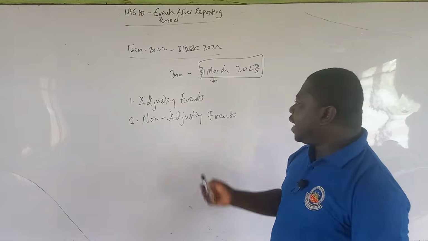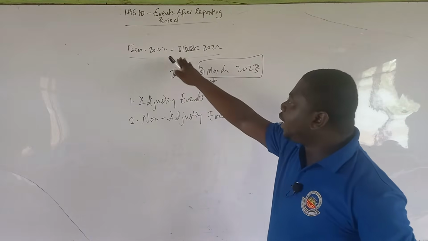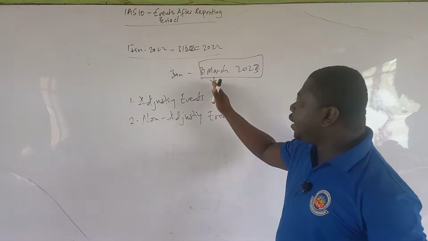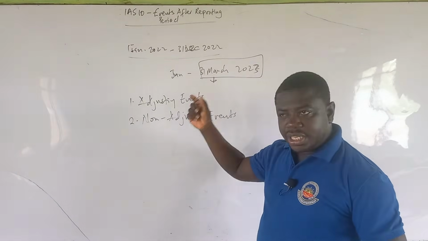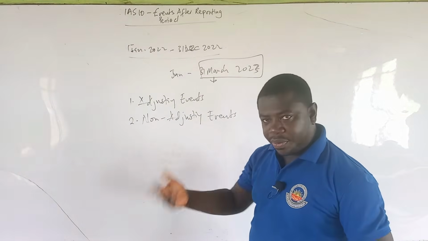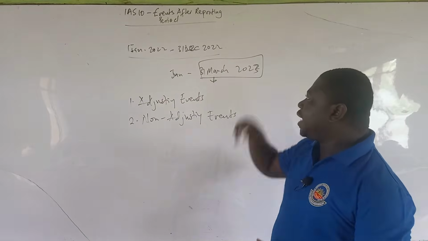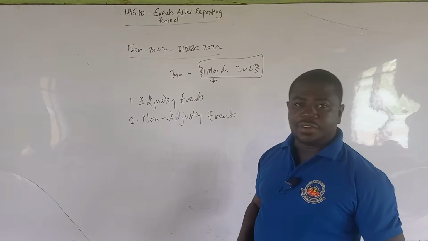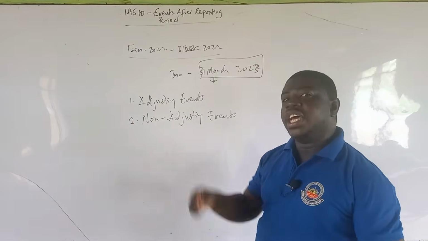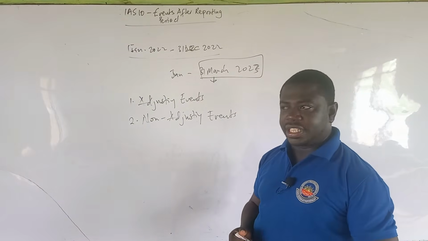So when you realize that any event happens from the last day of the reporting period to the date of authorization of the account, and you are still in the process of preparing the accounts or making adjustment, and that event has an effect on the going concern of the entity relating to the previous period, then you need to make adjustment for that in your financial statement.